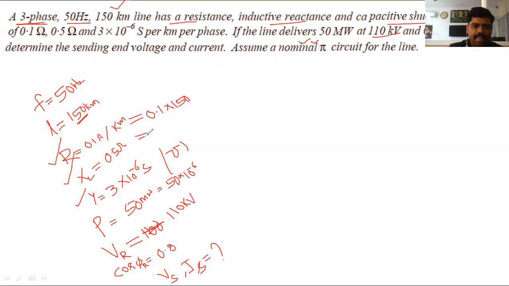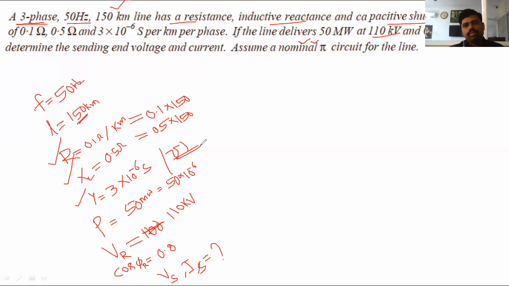The inductive reactance is 0.5 ohm for 1 kilometer, so for the total 150 kilometer it is 0.5 into 150, that is 25 ohms. And the admittance is 3 into 10 to the power of minus 6 Siemens per kilometer, and we want to find it for 150 kilometer.